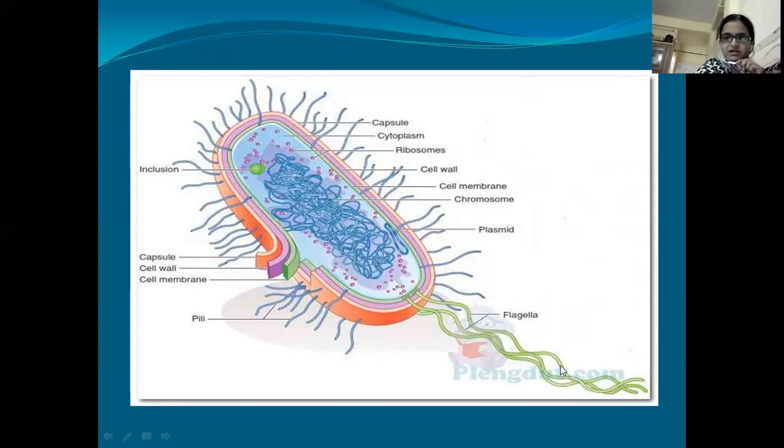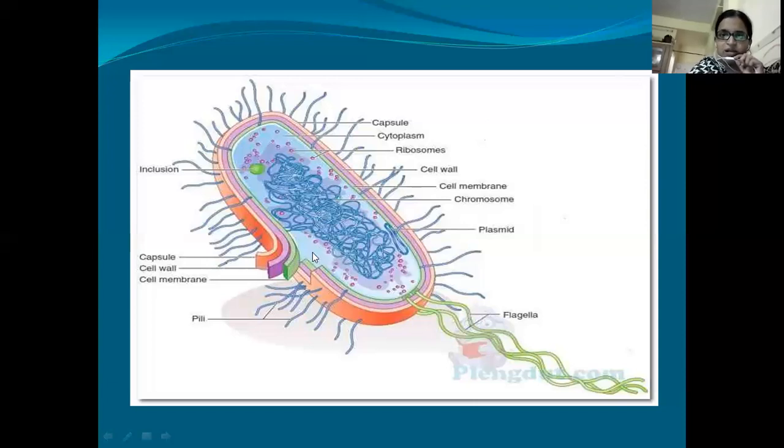These are the flagella, they are helping in the motility of the cell. After flagella we are able to see these appendages, they are pili. This pili, they are having different functions. And then after pili, the outermost layer is capsule. This capsule is present in some of the bacteria and absent in some other bacteria. So it is not a compulsory structure, but the outermost layer in most of the bacteria will be capsule. And then below the capsule there will be a cell wall, and then below the cell wall there is a cell membrane.